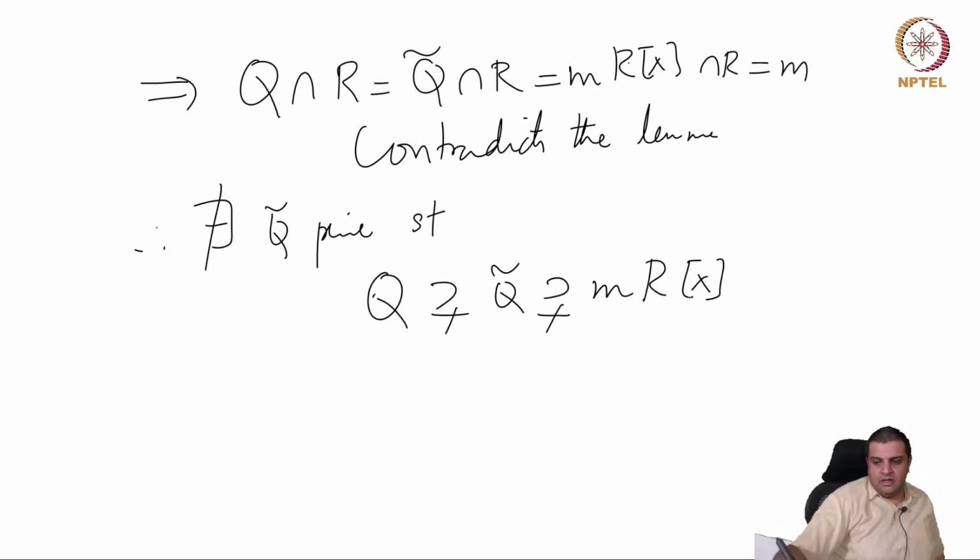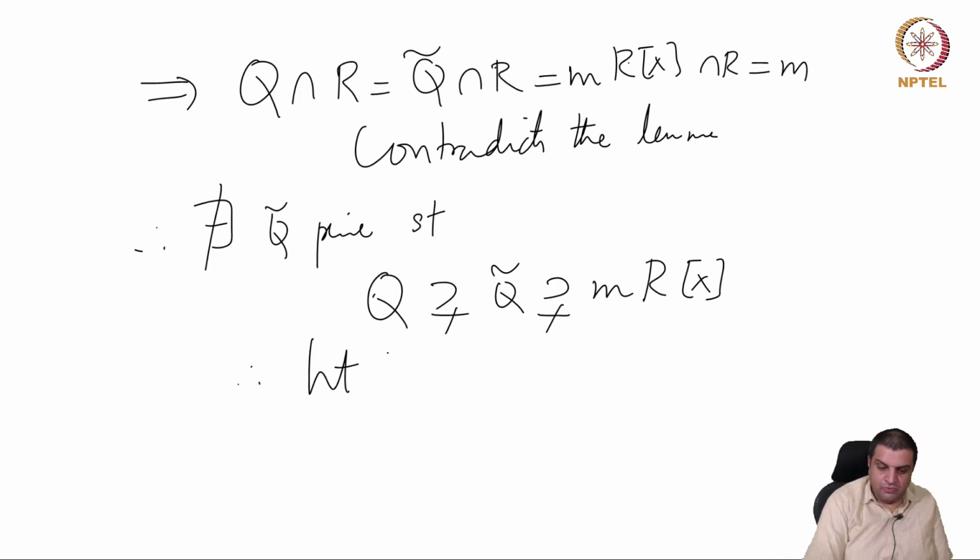Now one can conclude that any minimal prime of any prime here has to map to MRX. You can't have three things in a row. So any prime ideal will be MRX and then Q. That's all. Therefore height of Q is equal to 1.